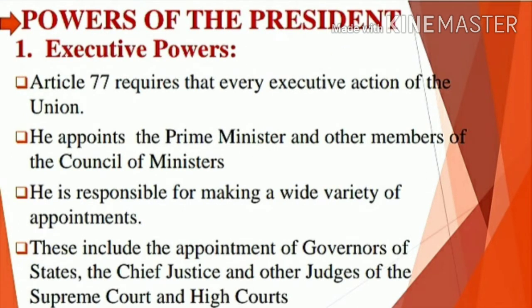First one, executive powers. Under the executive powers, Article 77 requires that every executive action of the Union shall be taken in the name of the President. That is, Article 77 deals with the executive powers of the President. President appoints the Prime Minister and other members of Council of Ministers after the election is over. Okay, he appoints Prime Minister and other Council of Ministers.